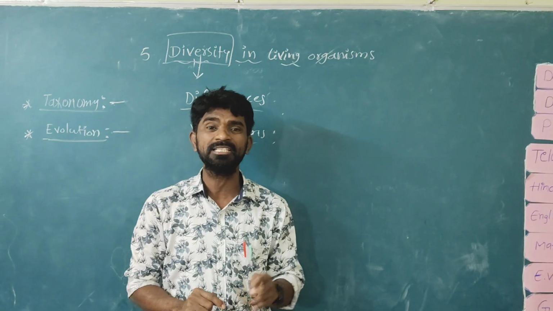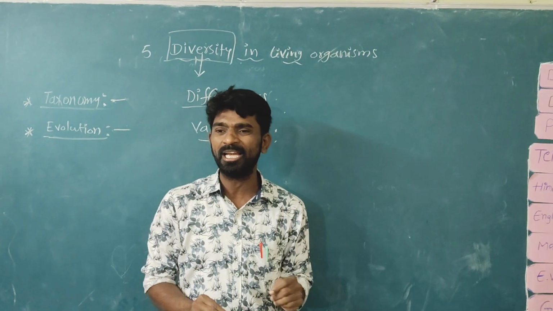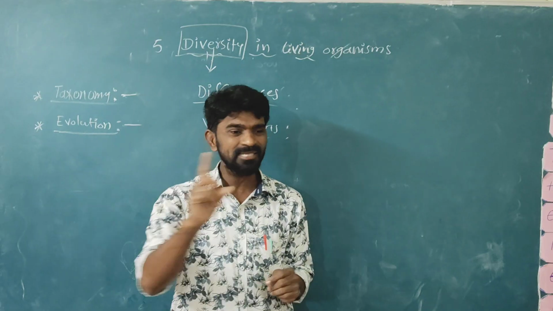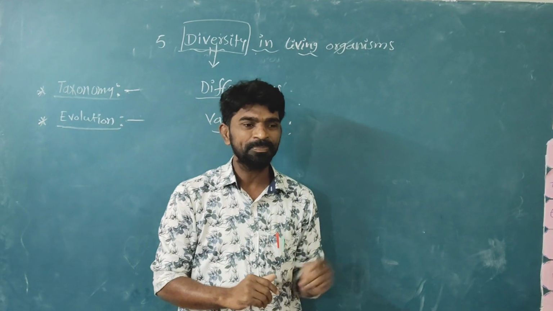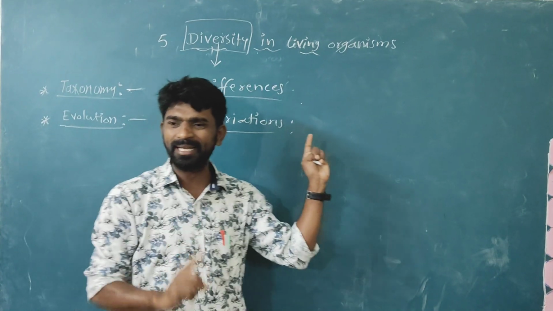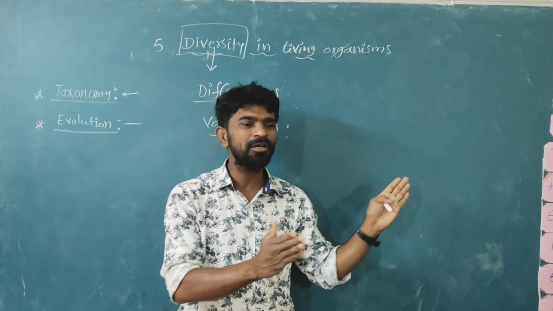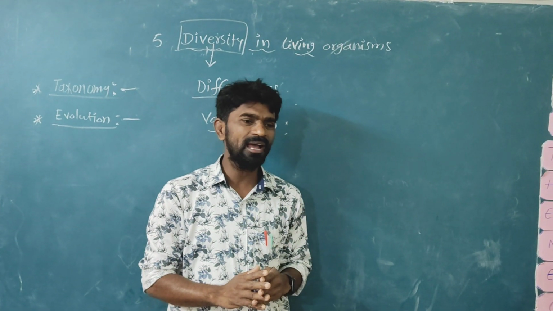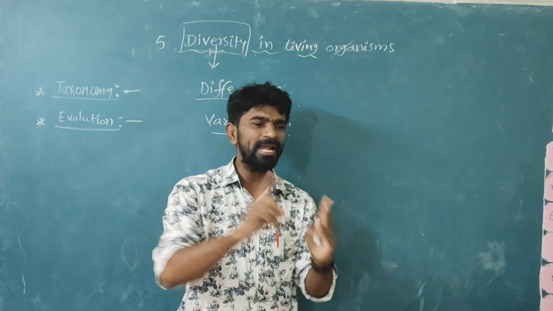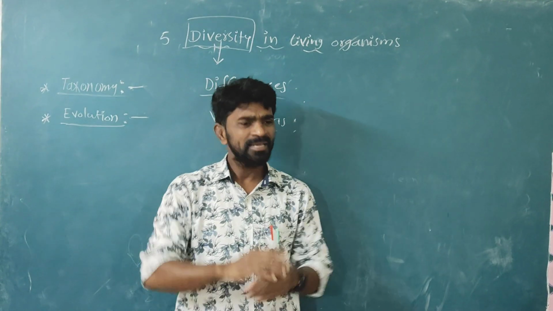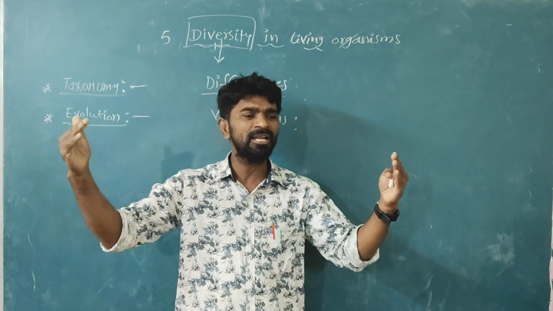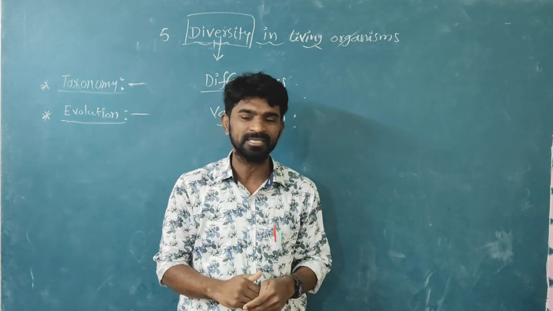Such microorganisms are grouped into 5 phyla: virus, bacteria, fungus, algae, protozoa. Plants are classified into two categories: cryptogams and phanerogams. Animals are classified into invertebrates and vertebrates. In those, many groups are there. One by one will be discussed in the coming classes.